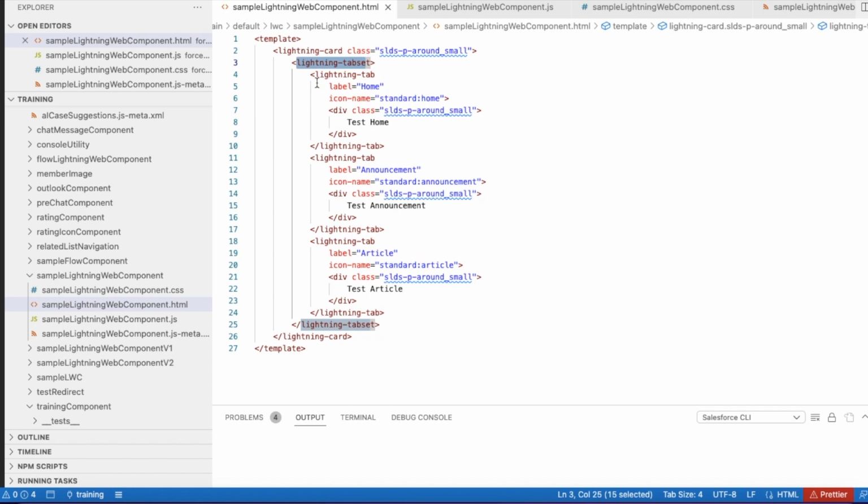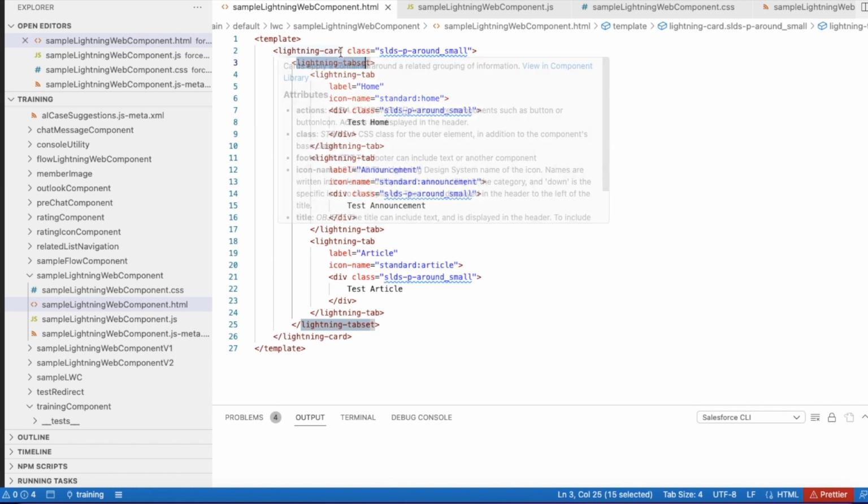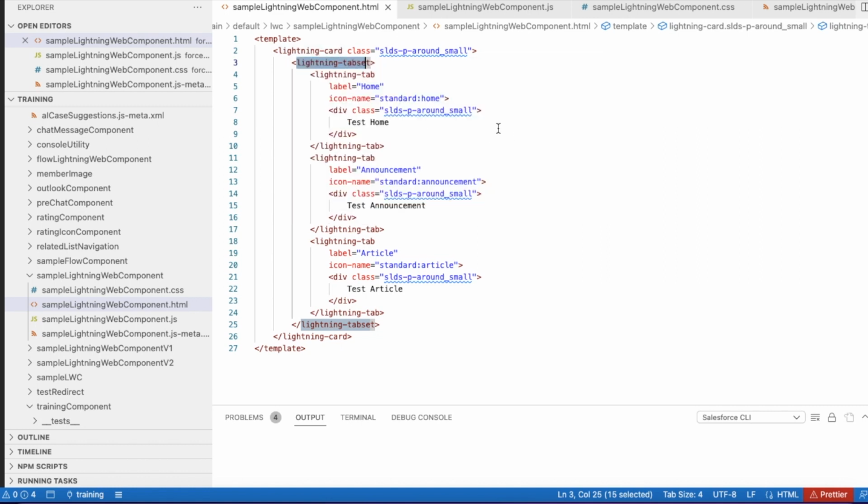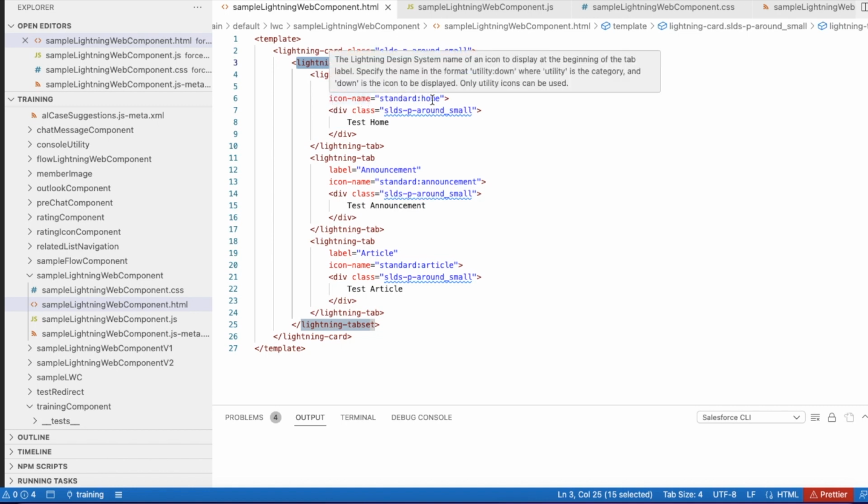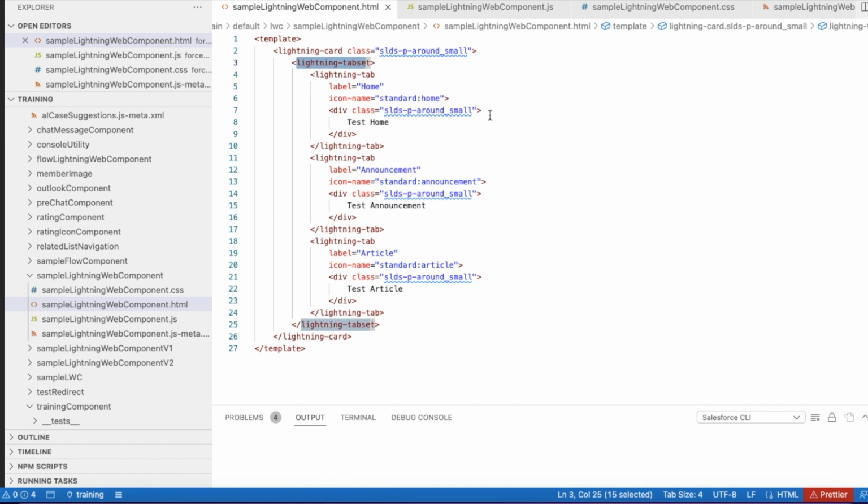For this demo I created a Lightning Web Component. Here I'm using Lightning card, and within my Lightning card I have Lightning tab set, and within Lightning tab set I have three tabs, one with label home, and I'm also showing icon as a standard home so that it will display a home icon.